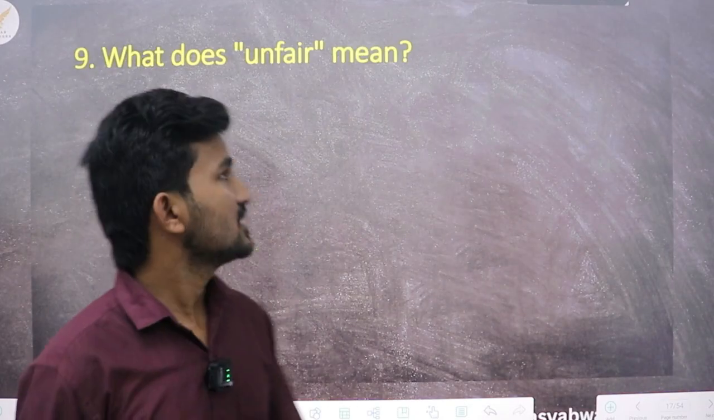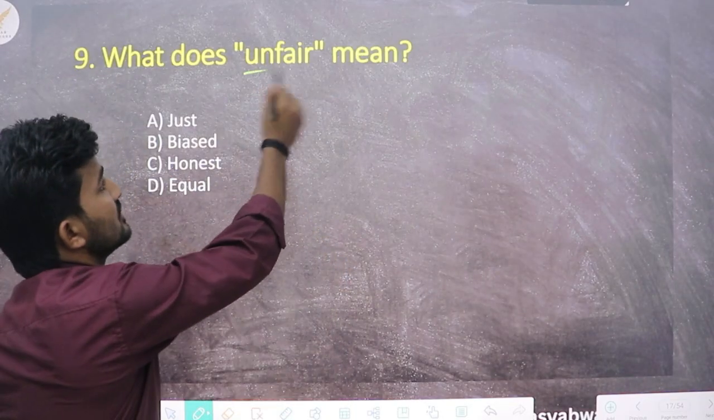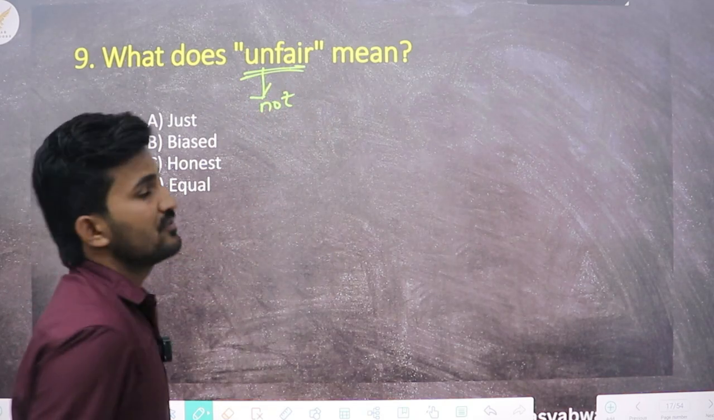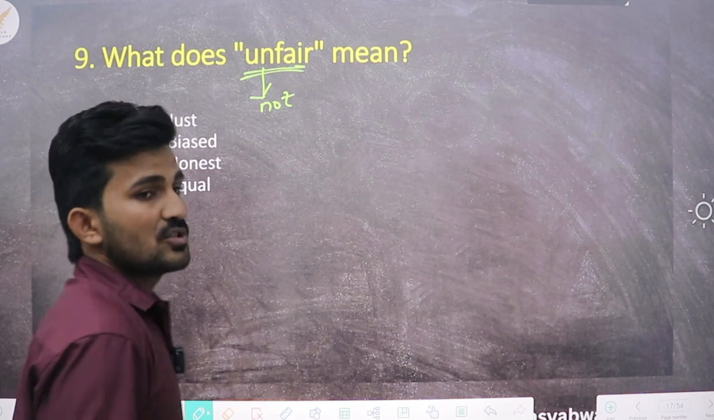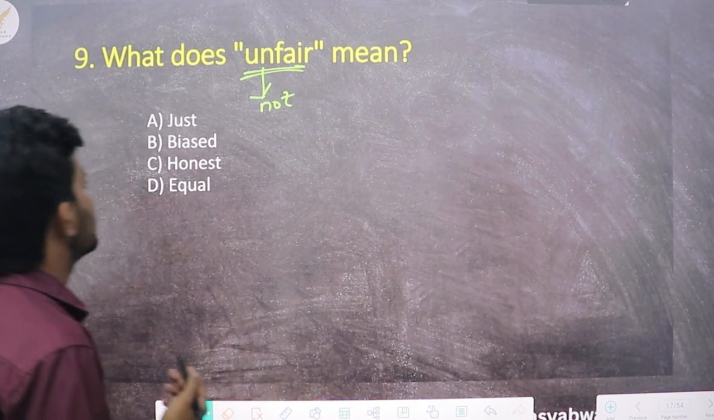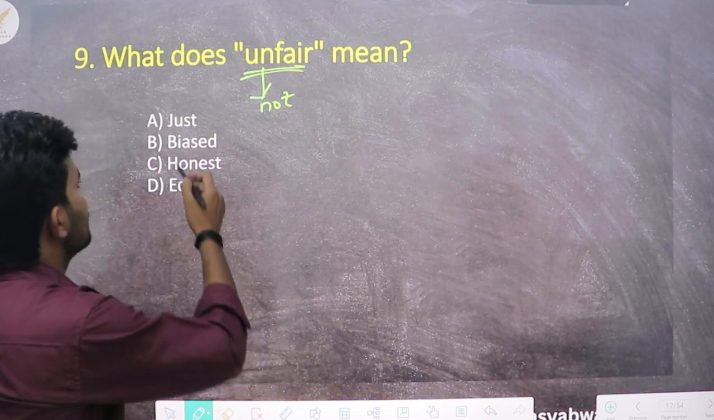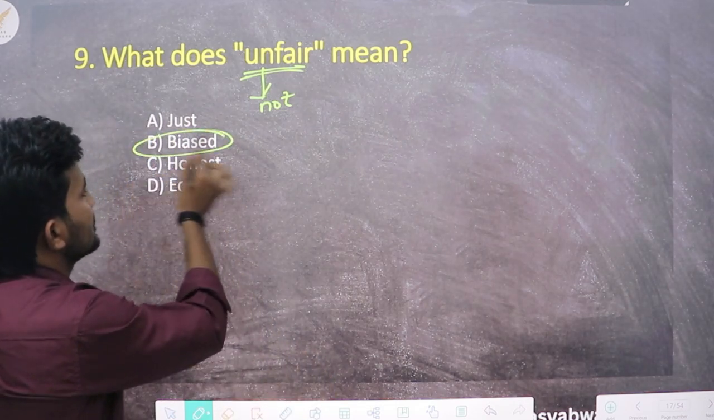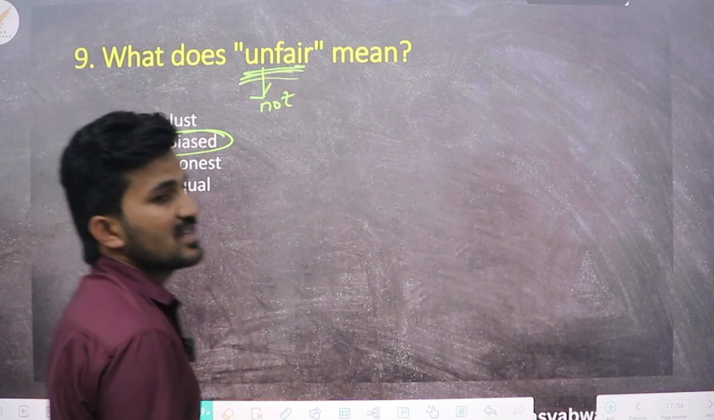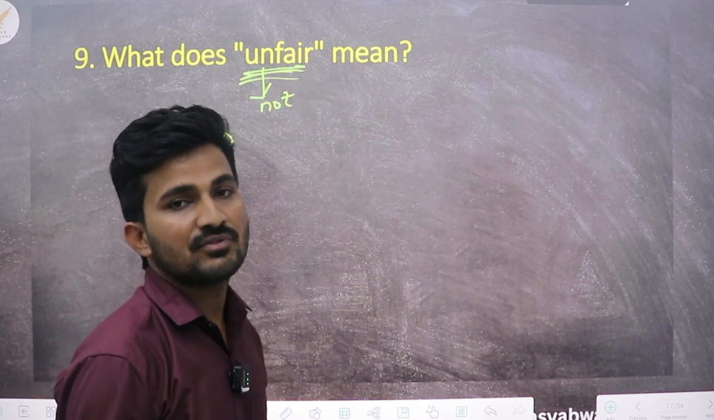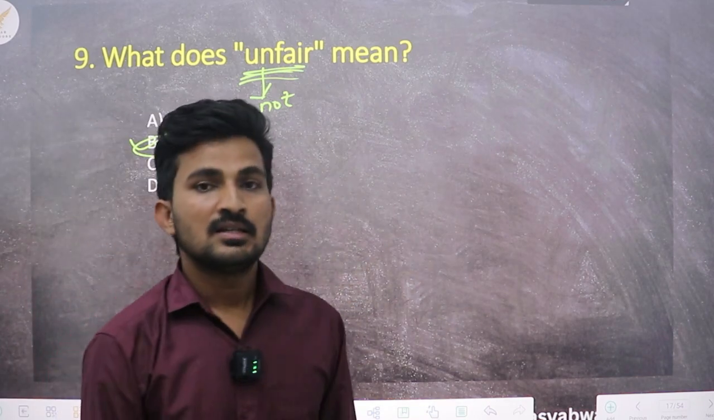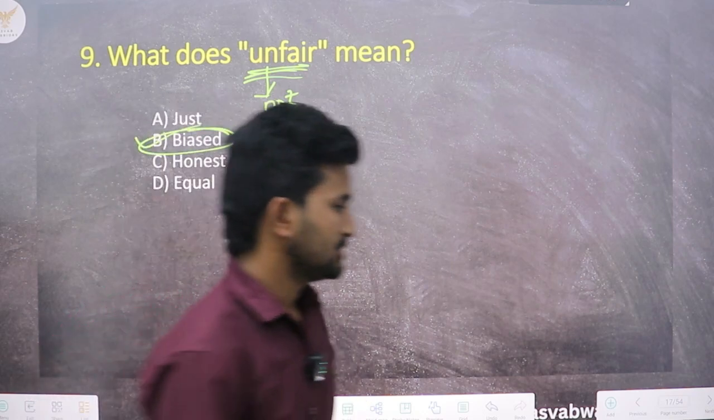Now here is another question. What does unfair mean? We can see that it has the prefix un, which means not. So unfair means which is not fair. Which is not fair means something which is not in favor of one person. So which of the options correctly expresses the meaning of this word? We can see that bias has a similar meaning to the word unfair, because bias means something which is not in favor of one side. So option B will be the correct one. Now let us move on to the next question.